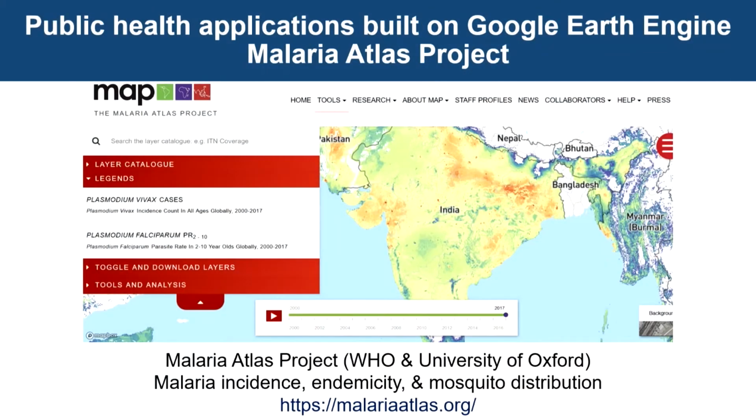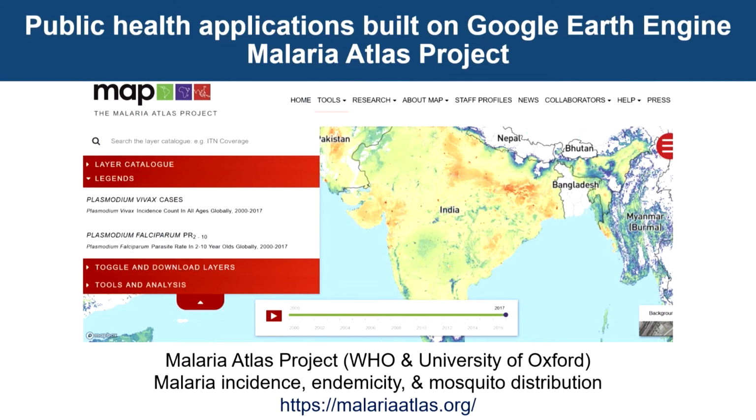So before I go into details of Earth Engine, let me just show you two, three examples of how Earth Engine is being used currently in public health applications. And these have been there for a long time, and a lot of work has been done on these. The biggest project which I found while preparing for this session is Malaria Atlas project.